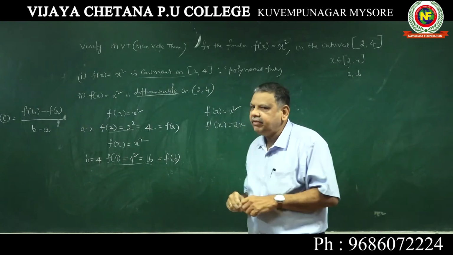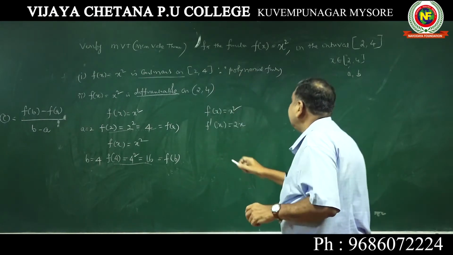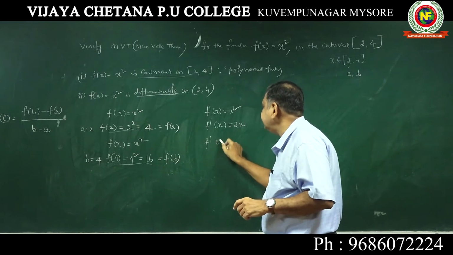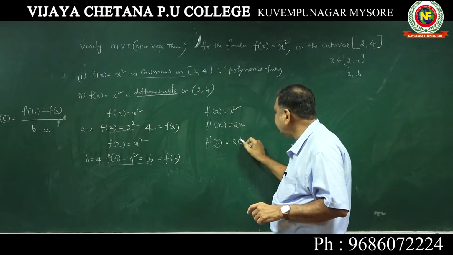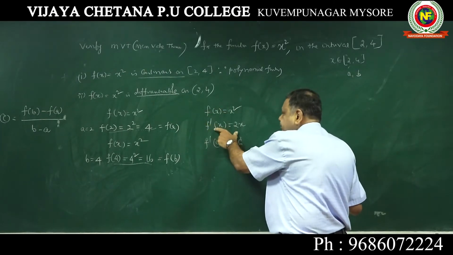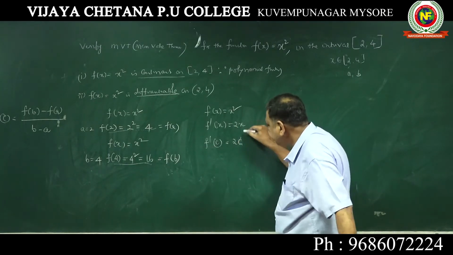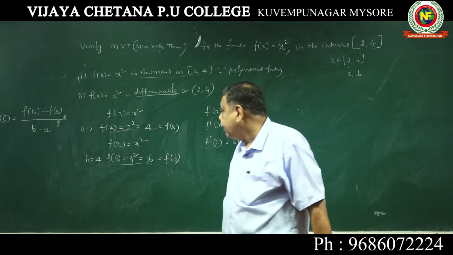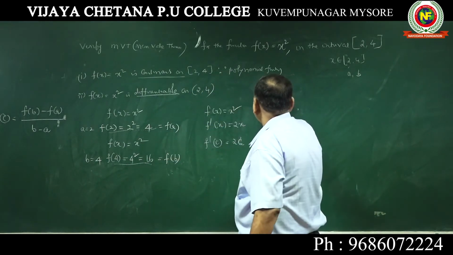f'(x), that is dy by dx, differentiation, is 2x. Now take f'(c): wherever x is there, put c. It is 2c. Understood? f(x) equal to x square, f'(x) equal to 2x, f'(c) is equal to 2 into c, 2c.